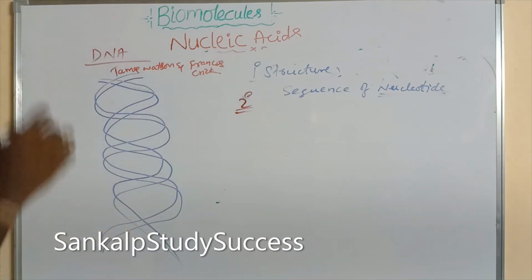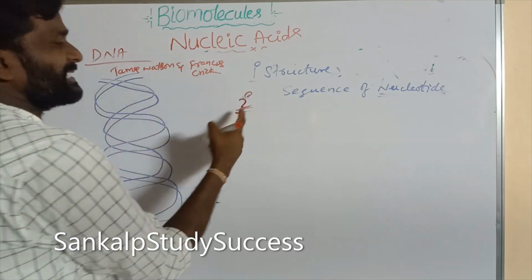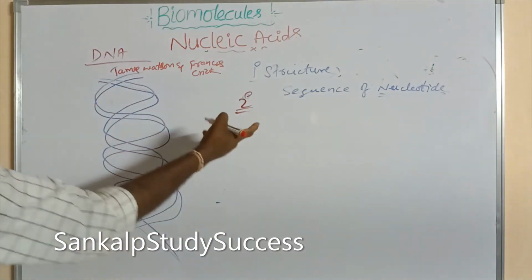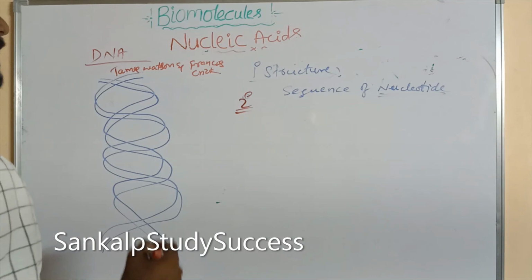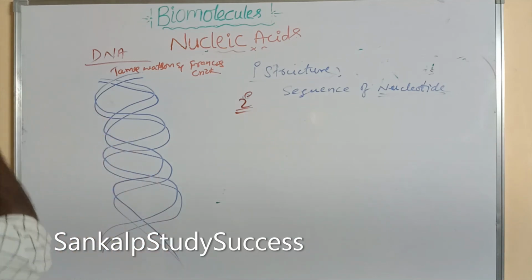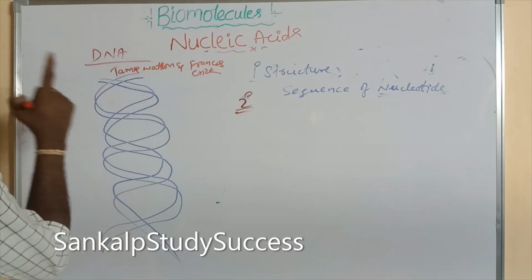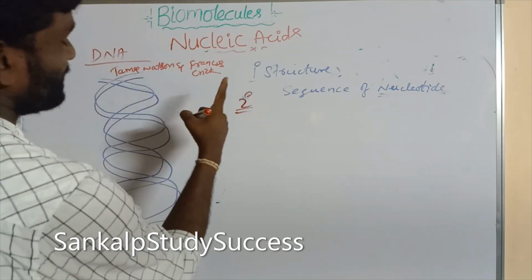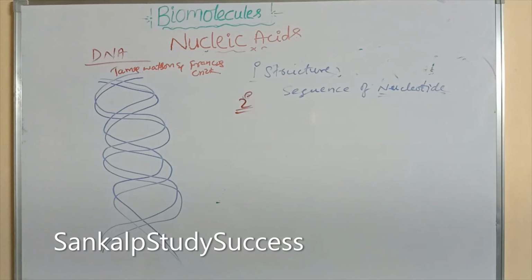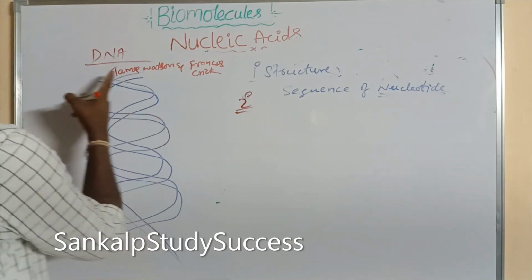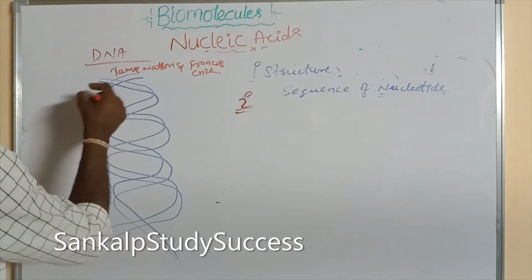So what is the secondary structure of DNA? It contains two strands.